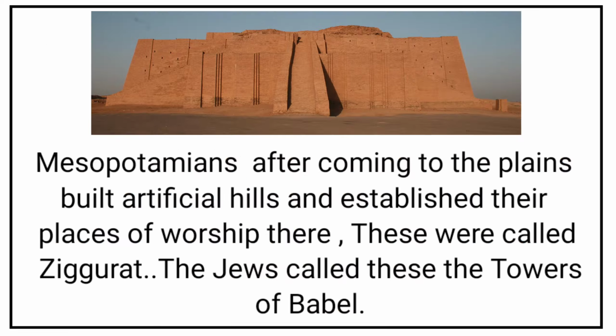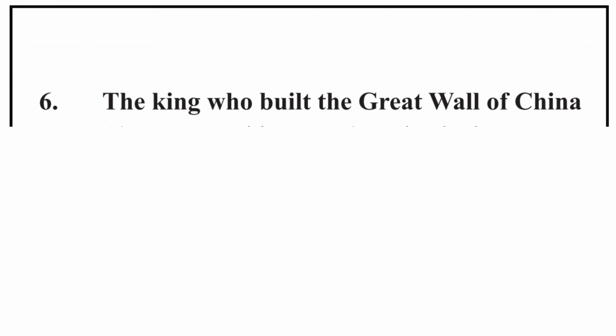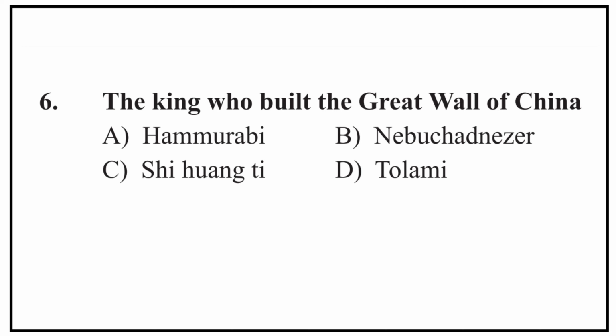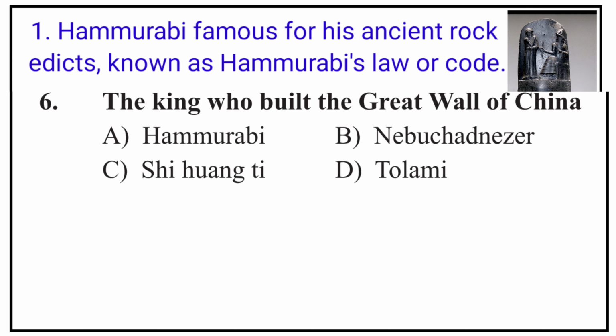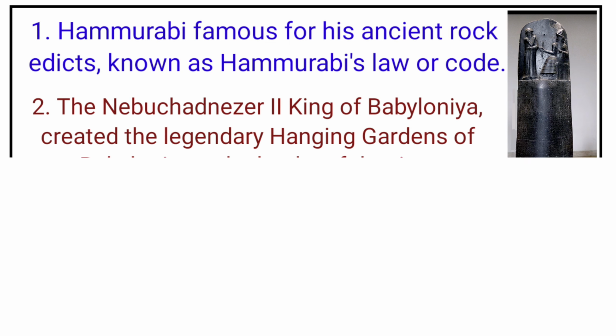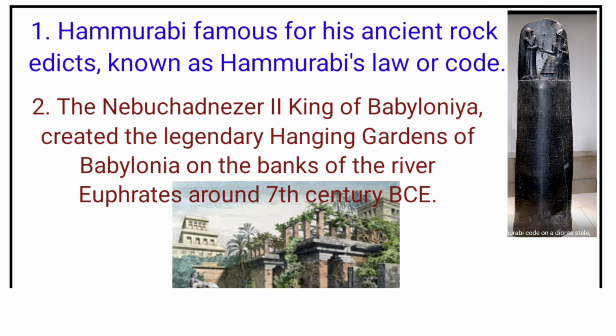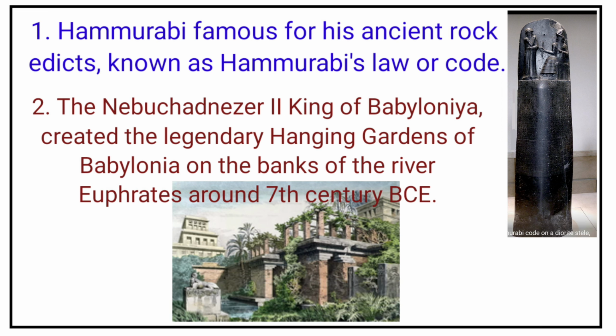6. The king who built the Great Wall of China. Options are Hammurabi, Nebuchadnezzar, Shi Huangdi, Ptolemy. Explanation. First, Hammurabi, famous for his ancient code known as Hammurabi's Law or Code. Nebuchadnezzar, king of Babylonia, created the legendary hanging gardens of Babylon on the banks of river Euphrates around the 17th century BCE, before Common Era.